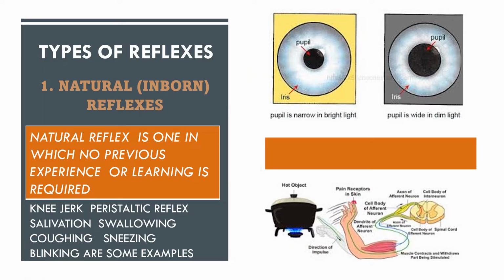Types of reflexes. The first one is the natural reflex or inborn reflex. A natural reflex is one in which no previous experience or learning is required. Some examples are knee-jerk, peristaltic reflex, salivation, swallowing, coughing, sneezing, blinking, etc. These reflexes are inborn and inherited from parents. There is no learning experience required.